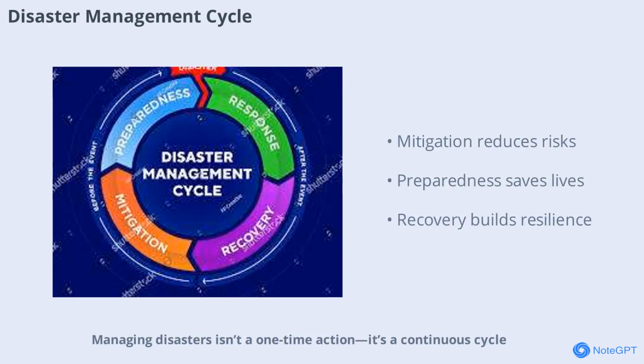Managing disasters isn't a one-time action, it's a continuous cycle. The disaster management cycle includes four key phases: mitigation, preparedness, response, and recovery. Mitigation involves steps to reduce risks, like building earthquake-resistant structures or afforestation to prevent landslides. Preparedness means planning and training for disasters that can't be avoided, such as setting up early warning systems and conducting drills.